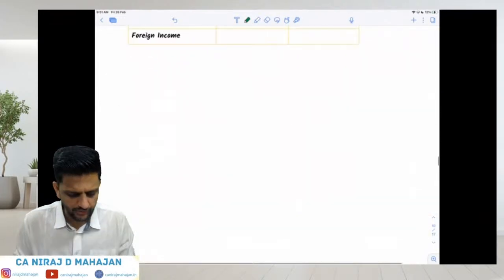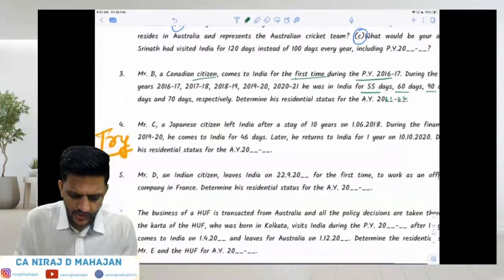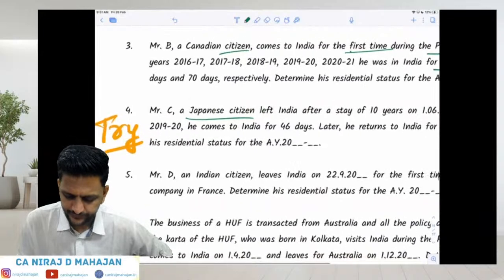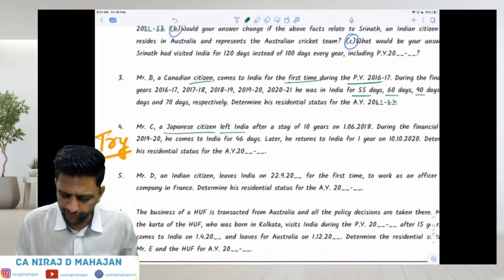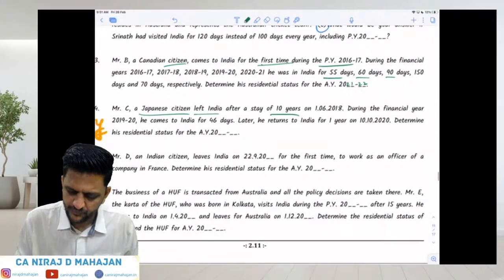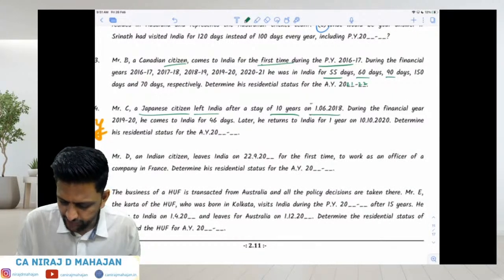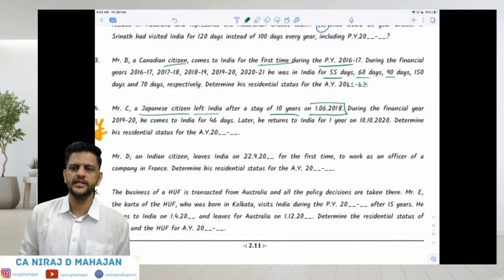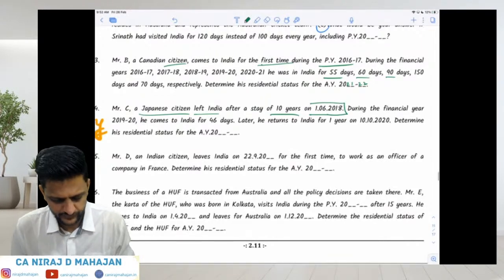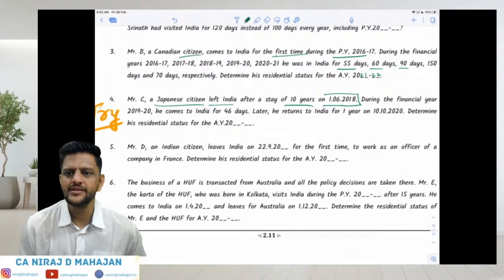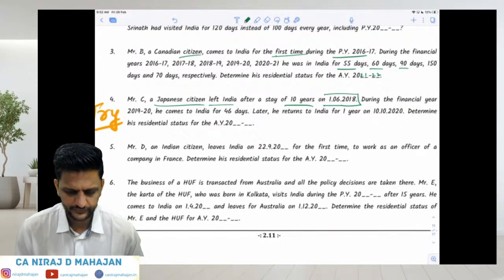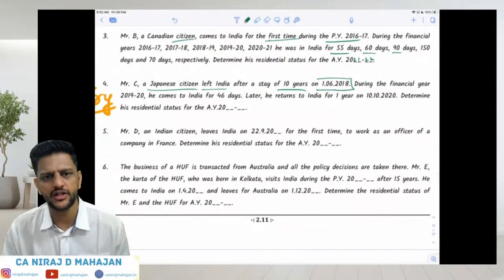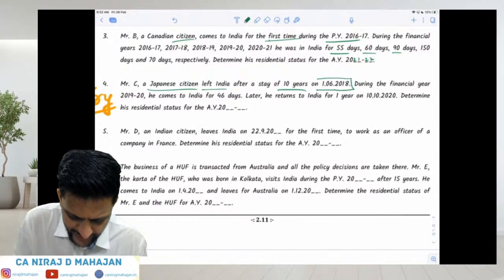Chalo. Question number 4, I had told you to try it. Mr. C, a Japanese citizen, left India after a stay of 10 years on 1/6/18. First of all, my question is, children, on 1/6/18, was he in India or outside India? During the financial year 2019-20, he comes to India for 46 days only.